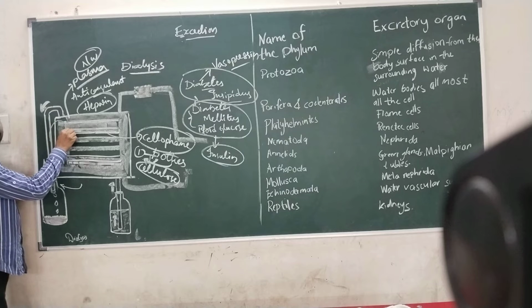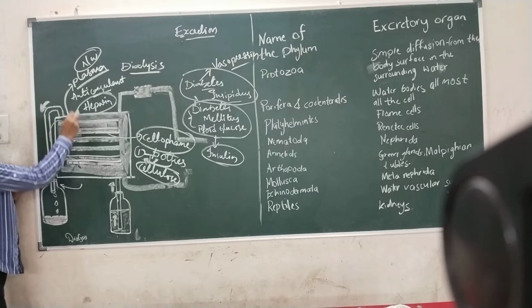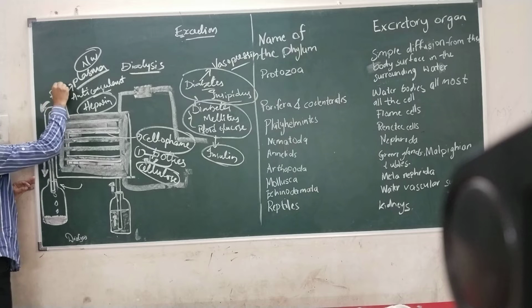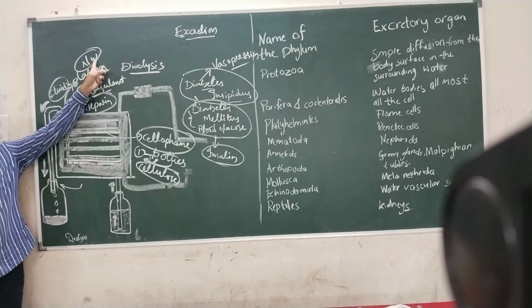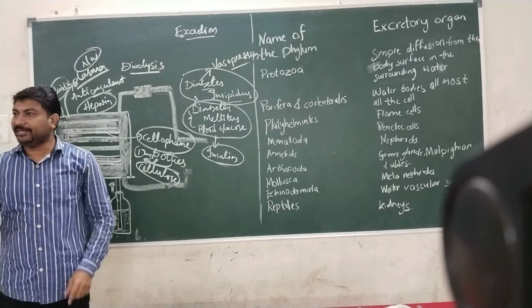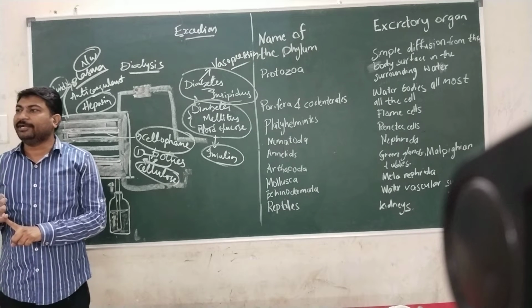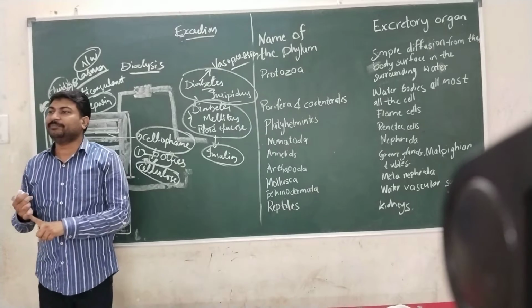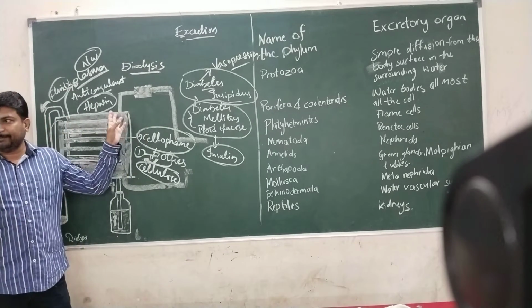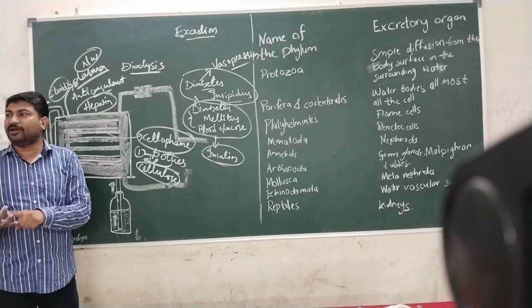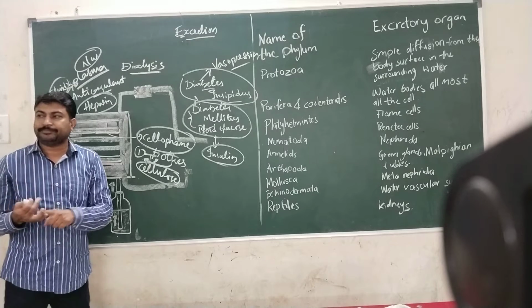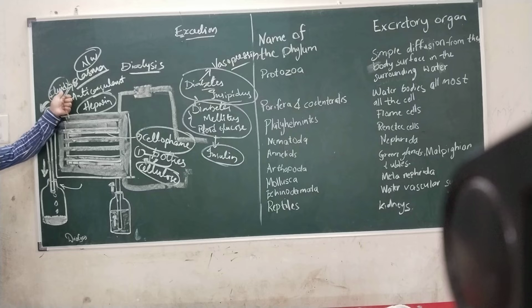Inside the tube, the blood flows, and outside the tube, it consists of dialyzing fluid. This fluid consists of plasma, excepting nitrogenous waste. It means all the material which is present in our plasma will be present in the dialytic fluid, excepting nitrogenous waste. Whatever waste is present in our body will not be present in the fluid. The remaining material, like red blood cells, white blood cells, plasma, and the organic and inorganic salts present in the plasma, will be present in the fluid. Only nitrogenous waste will be absent in the fluid.